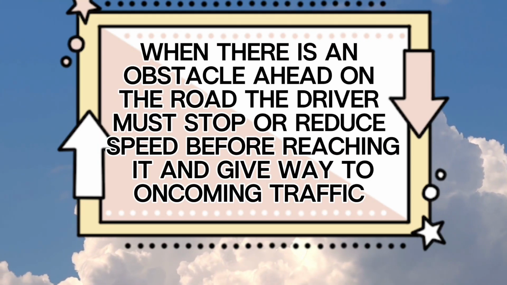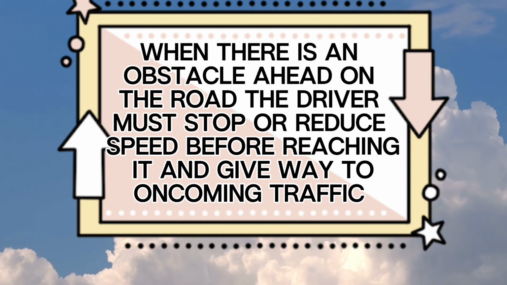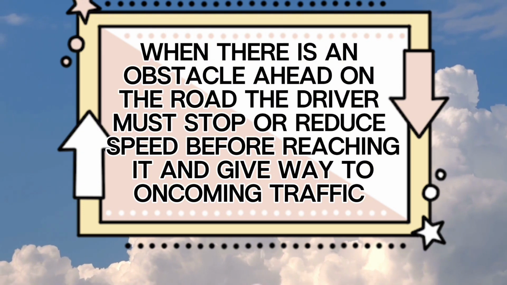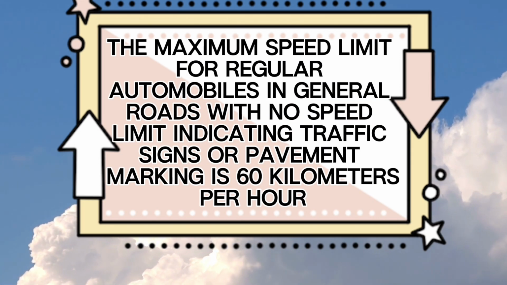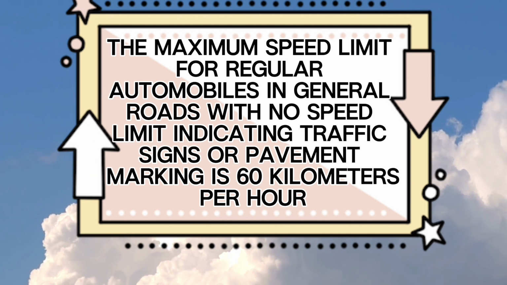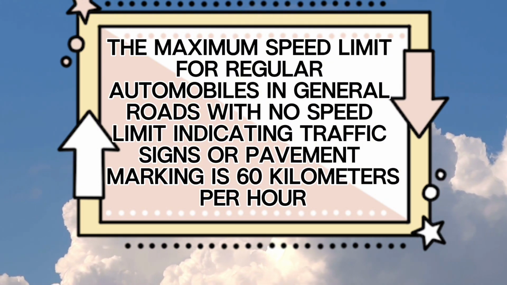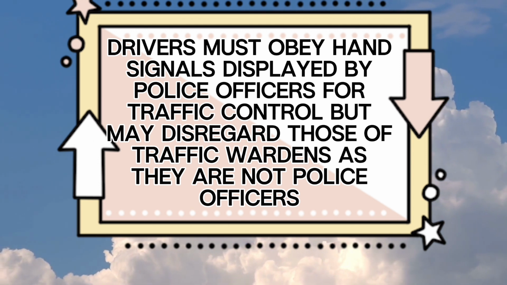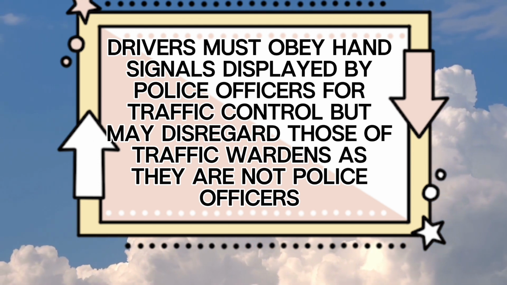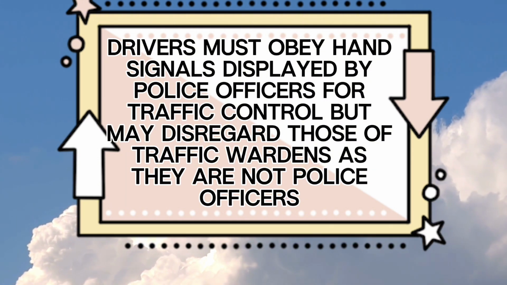False. When there is an obstacle ahead on the road, the driver must stop or reduce speed before reaching it and give way to oncoming traffic. True. The maximum speed limit for regular automobiles in general roads with no speed limit indicating traffic signs or pavement marking is 60 kilometers per hour. True. Drivers must obey hand signals displayed by police officers for traffic control but may disregard those of traffic wardens as they are not police officers.